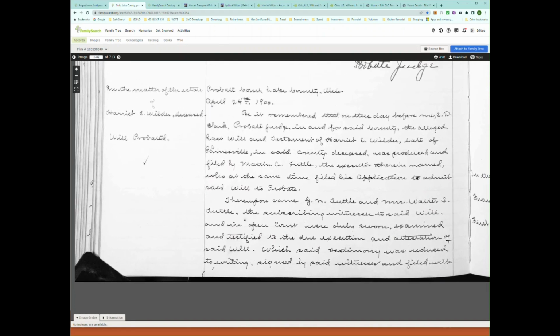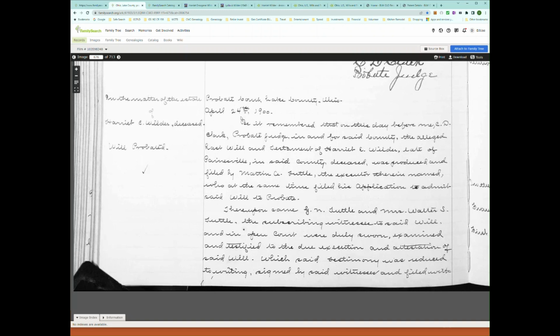If we come down, we can then see the matter. This probate was filed in April 1900. There's not a lot of information here other than that the wills were filed, and that Martin A. Tuttle is being the administrator of this estate.